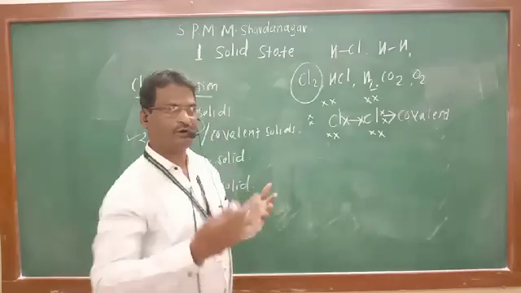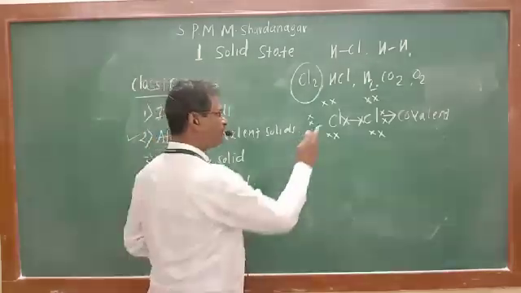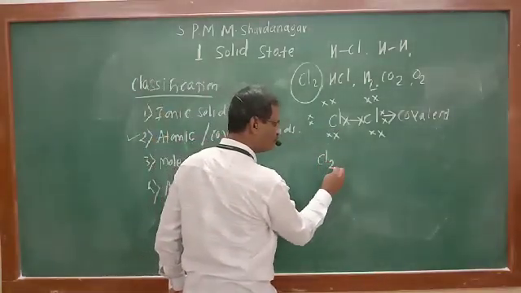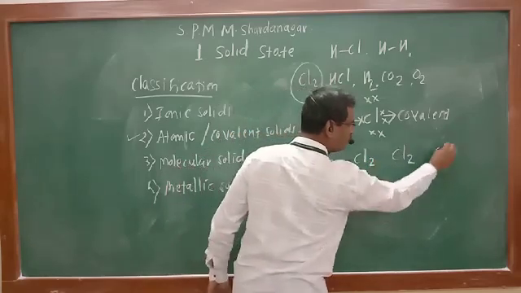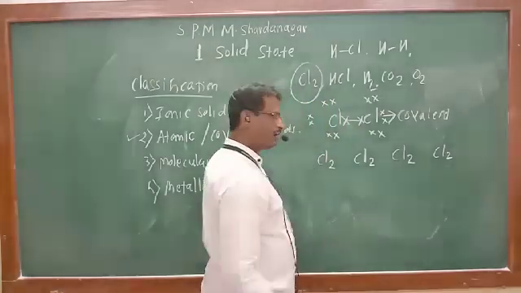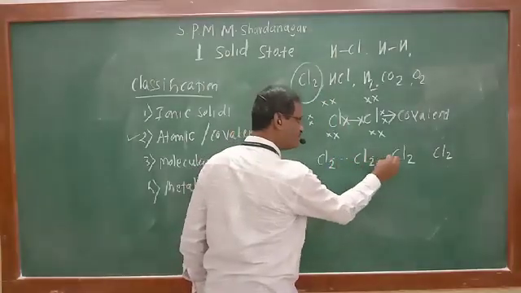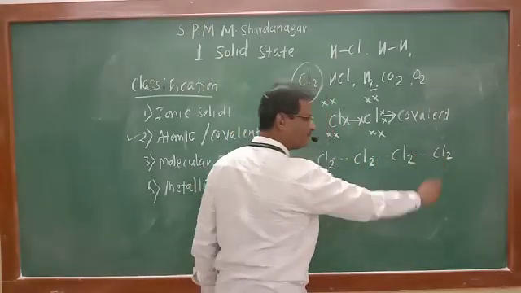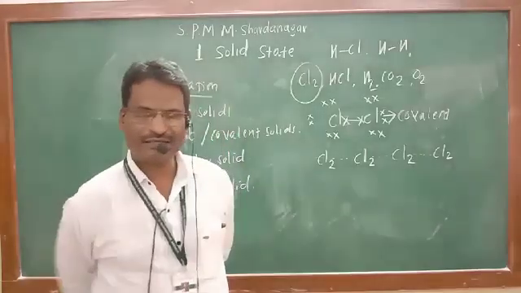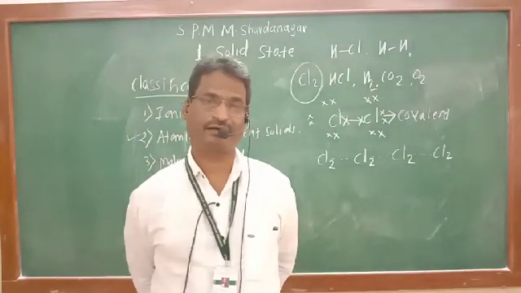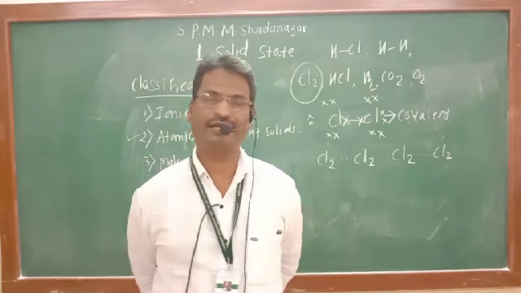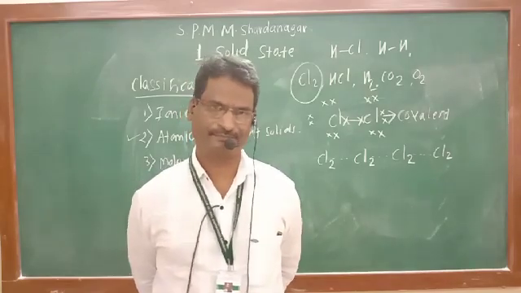Now how is a solid obtained? This is one molecule Cl2, another molecule Cl2, third Cl2, fourth Cl2. How they are bonded together, that we have studied in the last year. In the last year we have seen that in states of matter different types of forces of attraction are there.